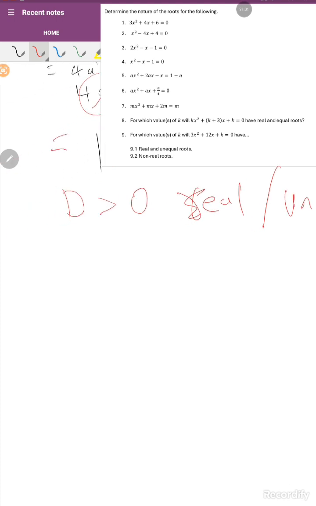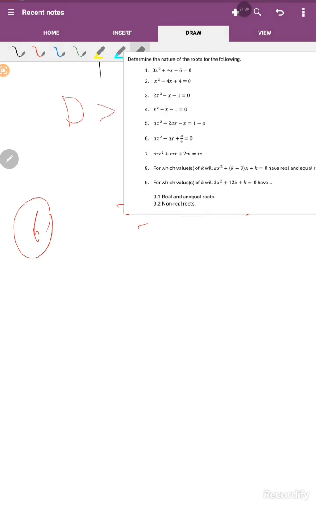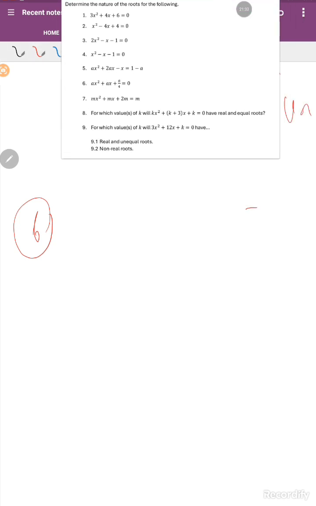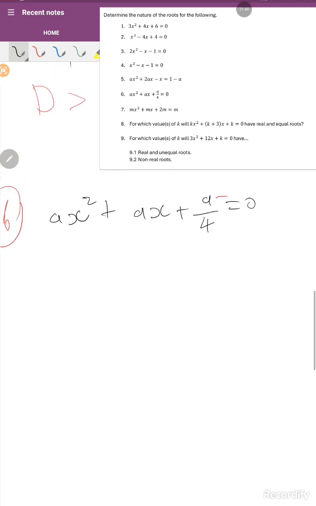So this is the only one that I thought is going to be very difficult. But let's go to number 6, because this is the same method which is being used, right? We are going to say that ax squared plus ax plus a over 4 is equal to 0, right?